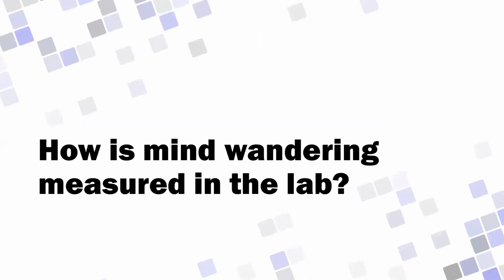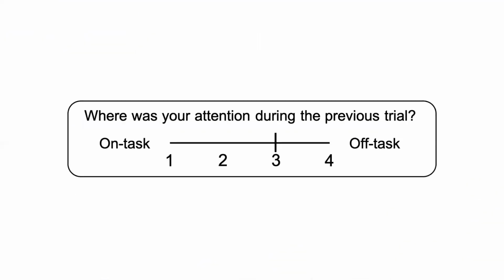So how do we measure mind wandering in the lab? Well, it's often with something known as a thought probe. A typical example is shown in the slide. Participants are asked a simple question such as, where was your attention during the previous trial? And this occurs as an ongoing task is happening. It's typically responded to with some kind of self-report Likert scale, from on task through to off task.